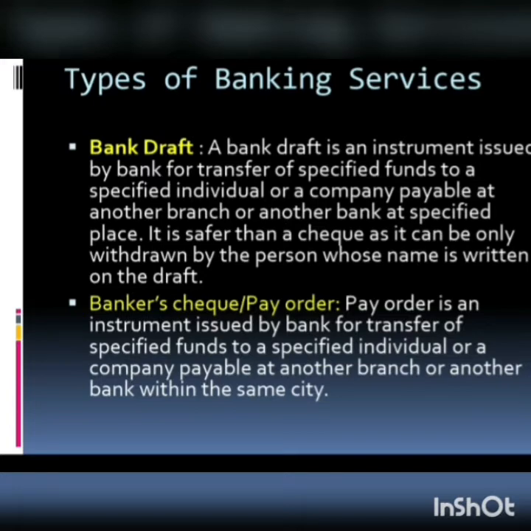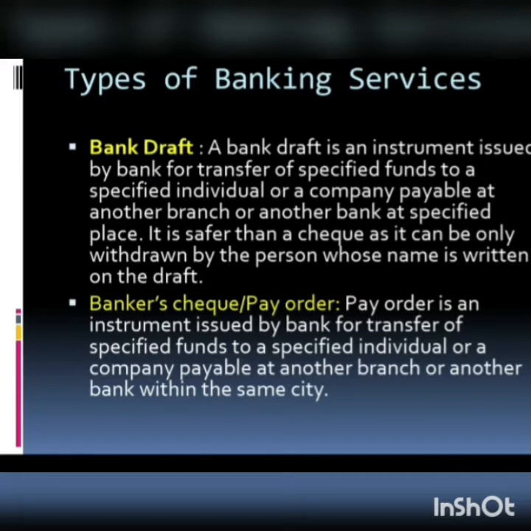The next is banker's check, also called pay order. A pay order is an instrument issued by the bank for transfer of a specified fund to a specified individual or a company at another branch or another bank within the same city.